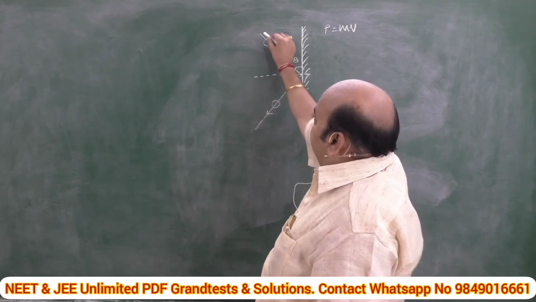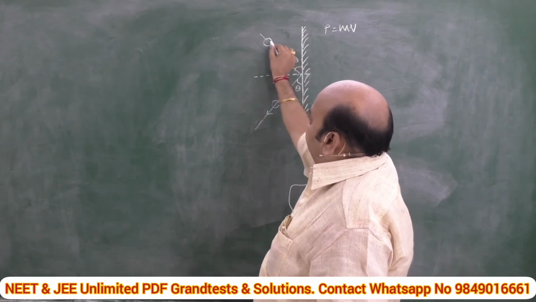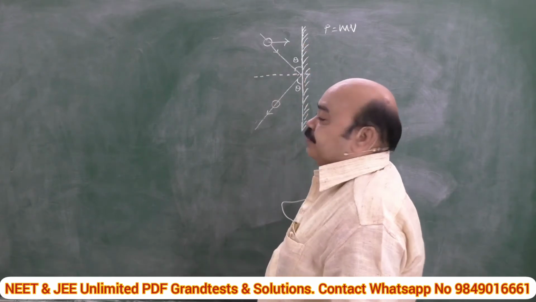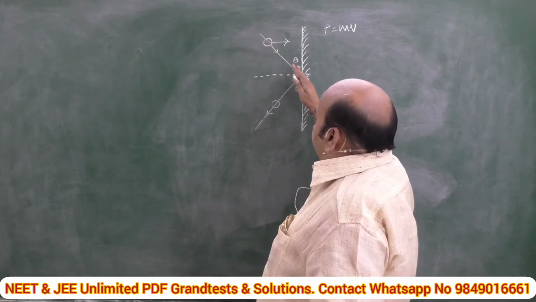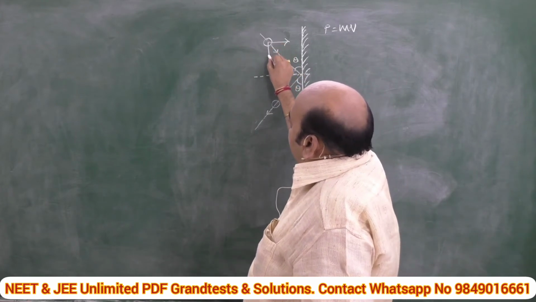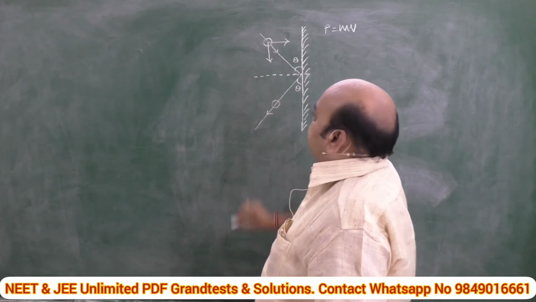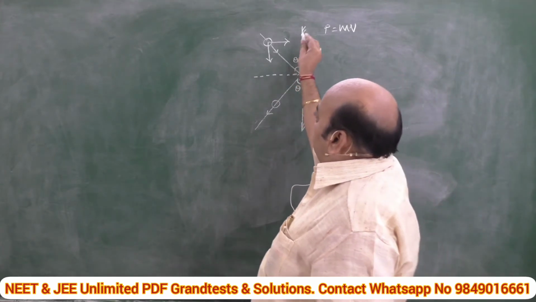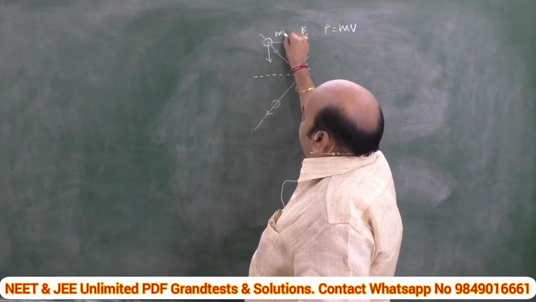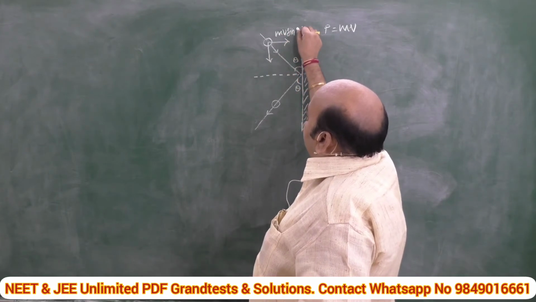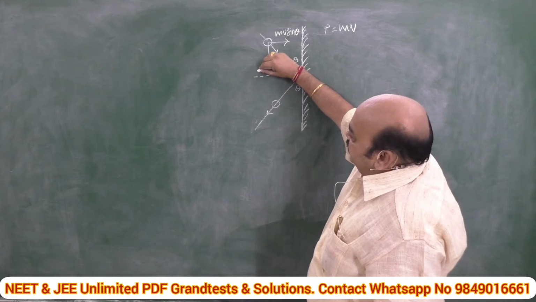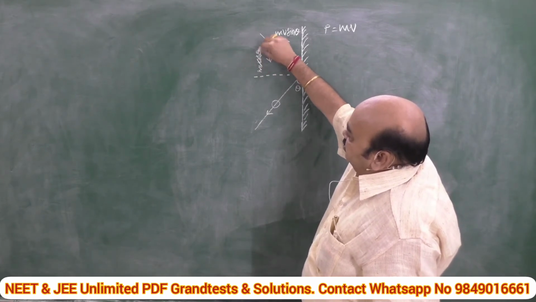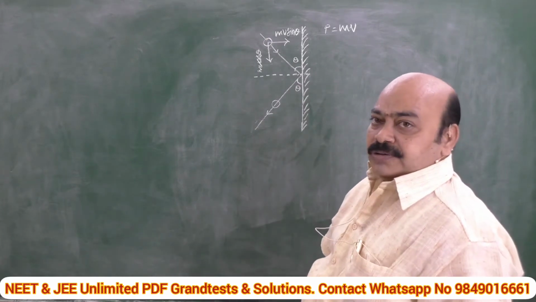You see, here the ball is approaching the wall. That's why I am drawing the vertical component like this, whereas it is moving in this direction. Hence, I will mark this momentum like this. These are the two rectangular components: this is mv sin theta, and coming to this one, it is mv cos theta. mv sin theta and mv cos theta.